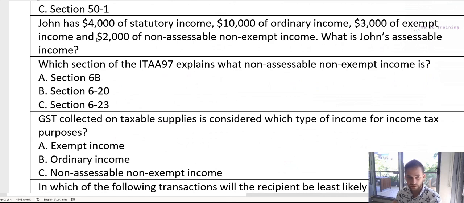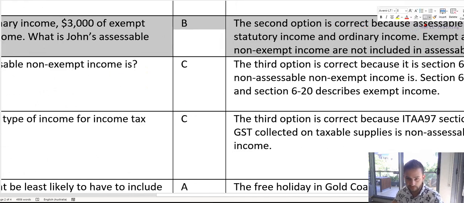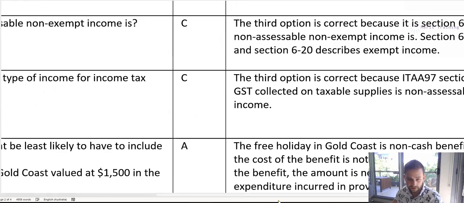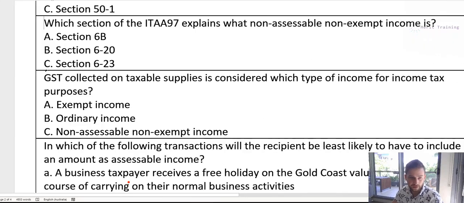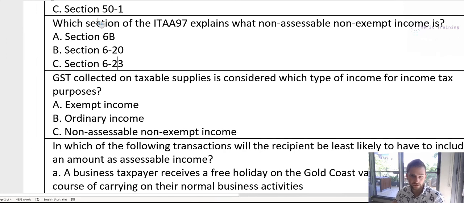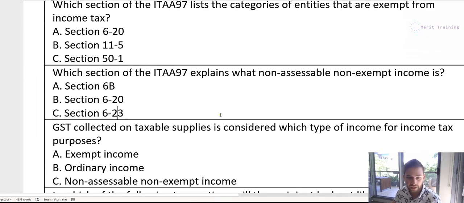Next question is, John has $4,000 of statutory income, $10,000 of ordinary income, $3,000 of exempt income, $2,000 of non-assessable, non-exempt income. What is John's assessable income? We are missing the multiple choice for this one, so we're going to delete this one. Apologies for that inconvenience.